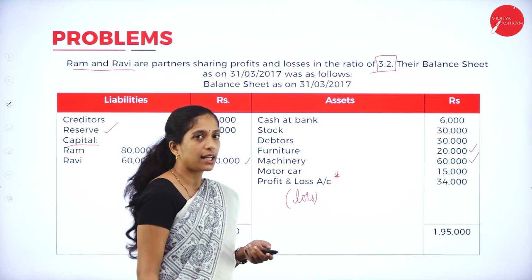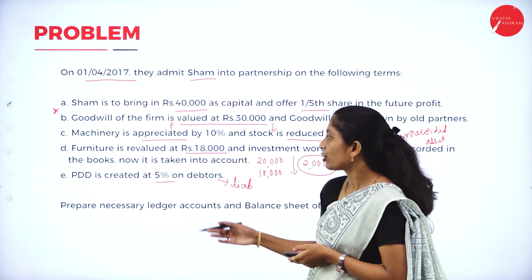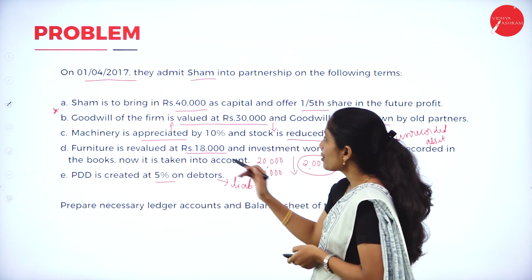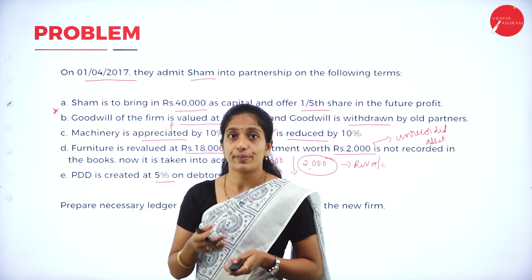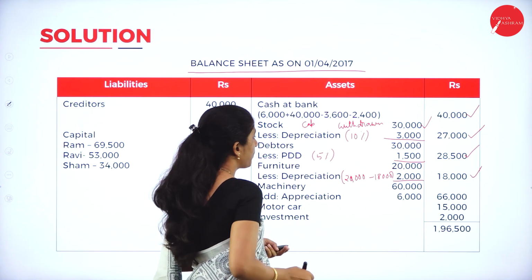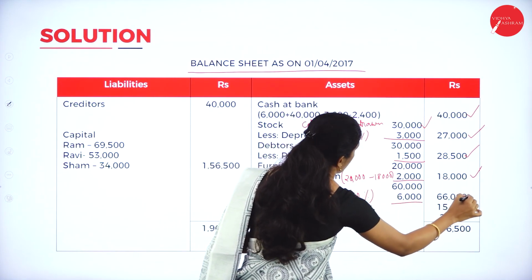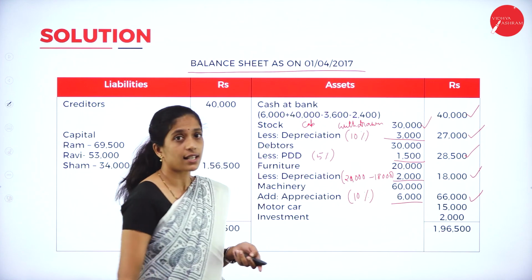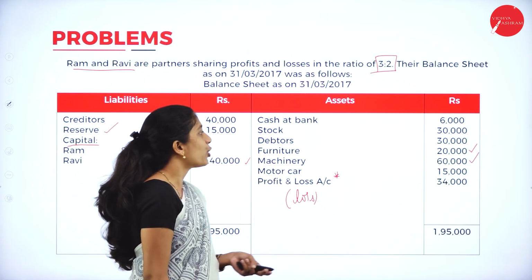Next we have machinery, 60,000. Let us see whether there is any adjustment relating to machinery. Machinery is appreciated by 10%, in the sense add appreciation. Machinery 60,000, add appreciation of how much? 10%. So we'll get 6,000. So total is 66,000. Now the next asset, we have motor car.